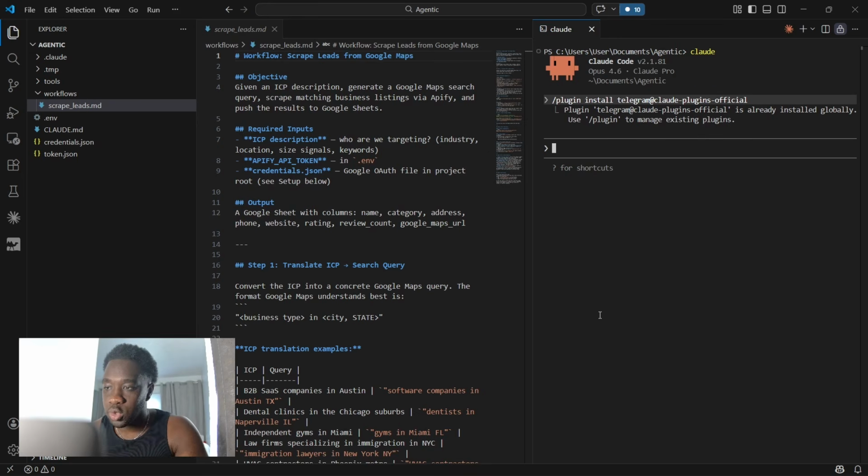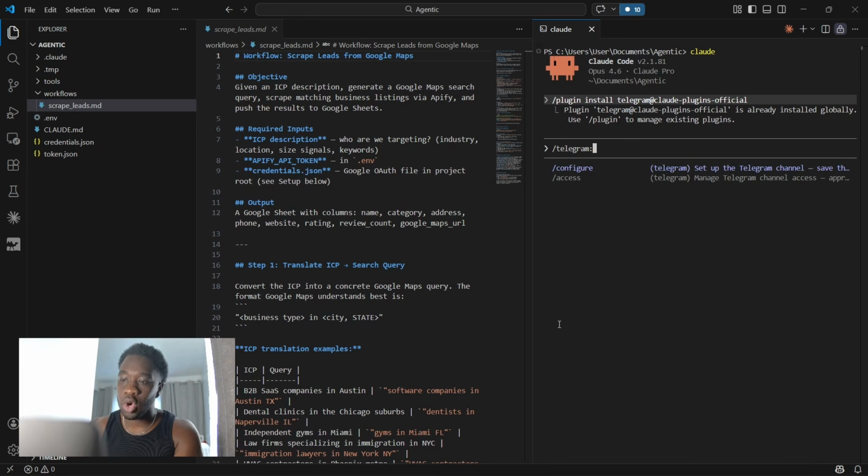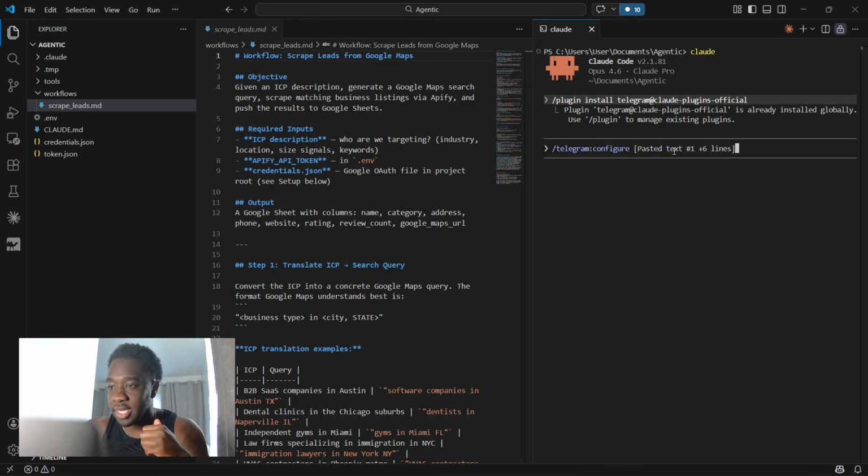I've already got it installed, so obviously it's telling me that I've got it installed already. But obviously if you don't, it's going to run that whole setup for you and then take you through everything. And then once you've got that installed, you want to restart Claude Code, and then you're going to run this command here. So we're going to go /Telegram, and then we're going to go :configure, and then we're going to paste in that token that you just copied from botfather. So we're going to paste that right here, and then you're going to hit enter.